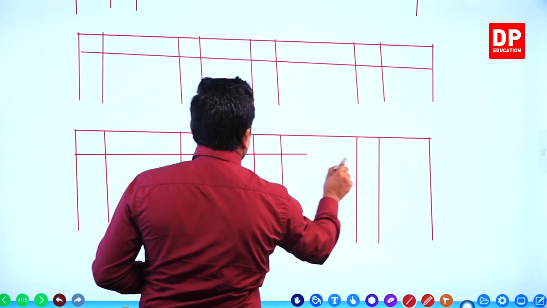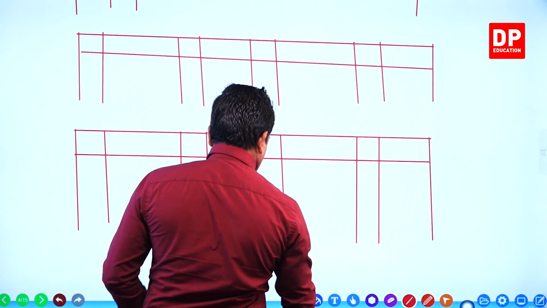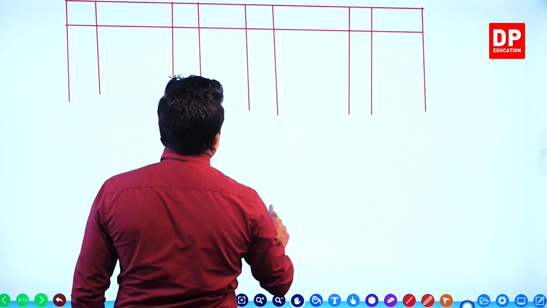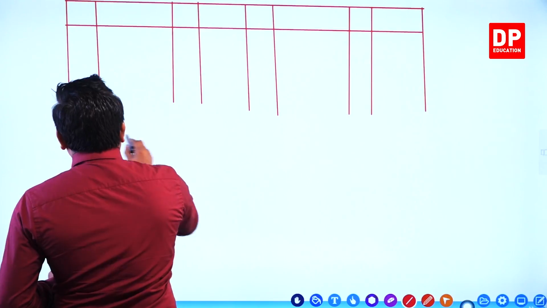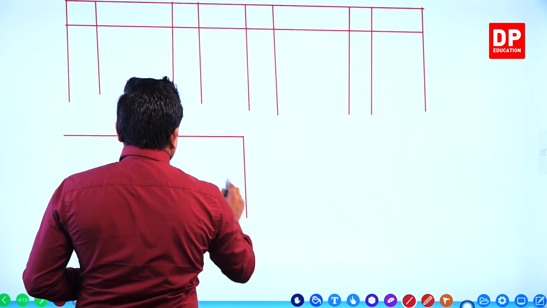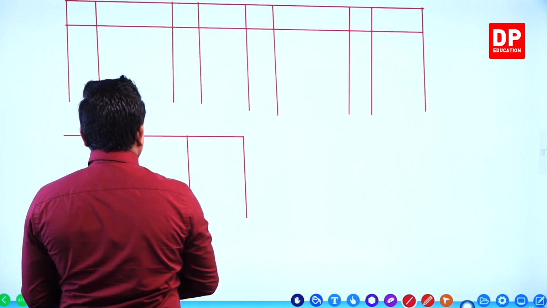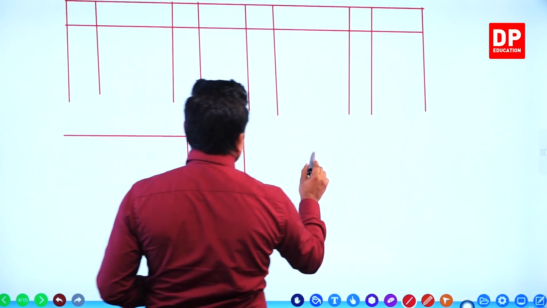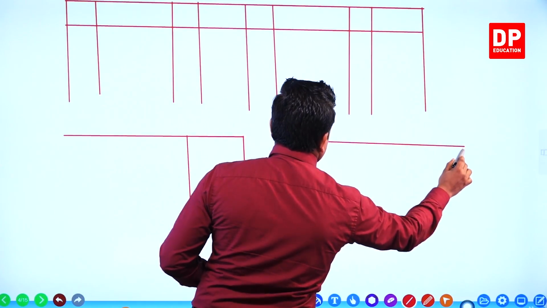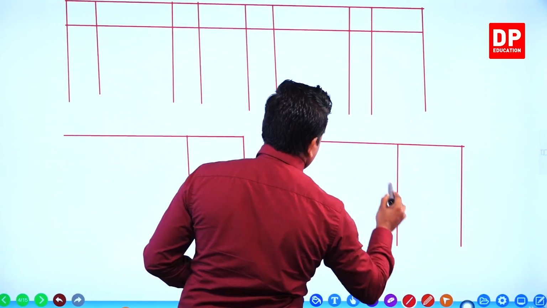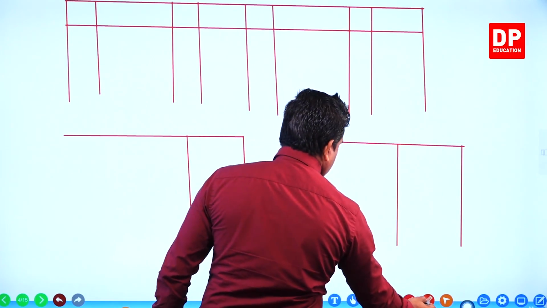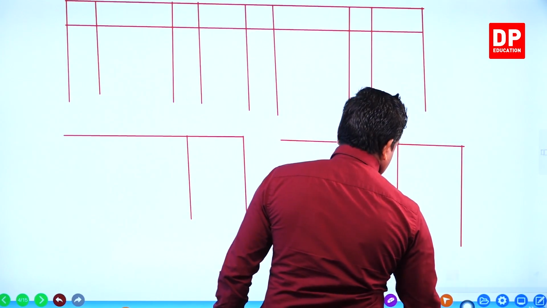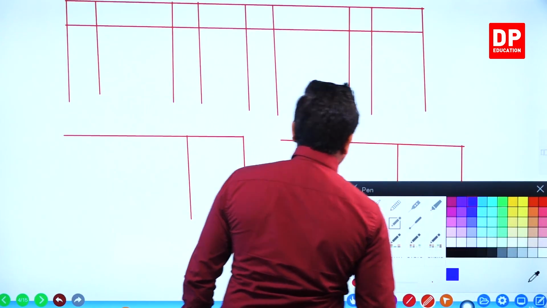Then you draw the financial statements, what and what? The profit and loss statement, only the area where you write the distributing expense. The other one is the statement of financial position. You write the area only where you write current assets, right? You give the names of each account.